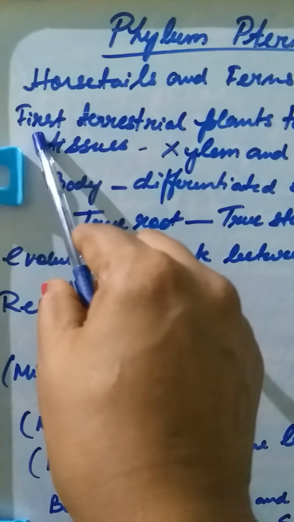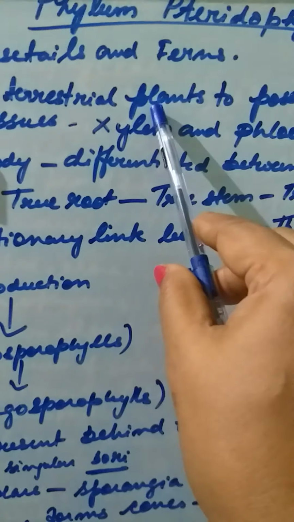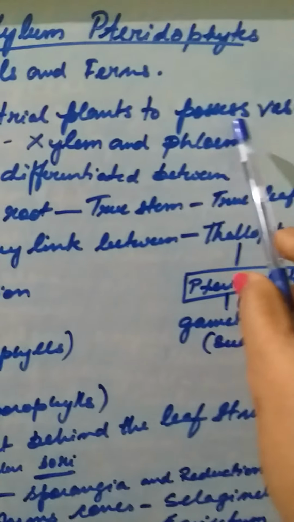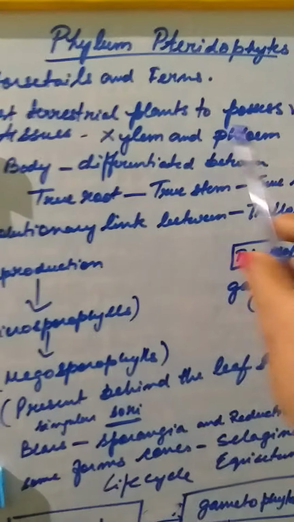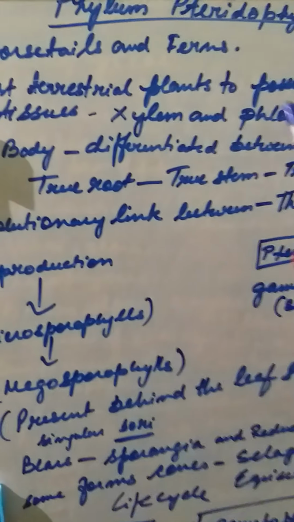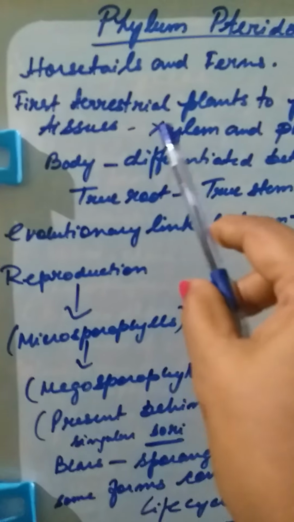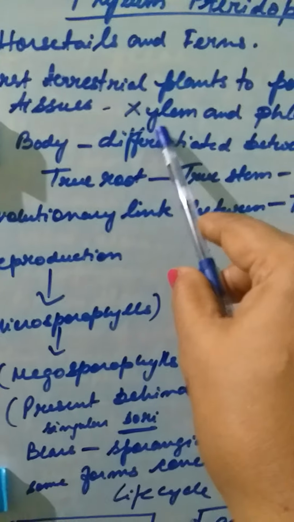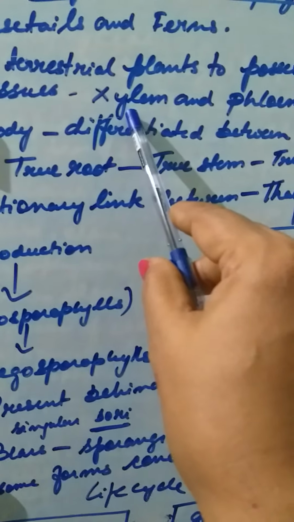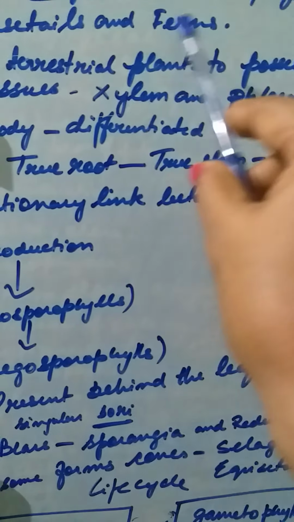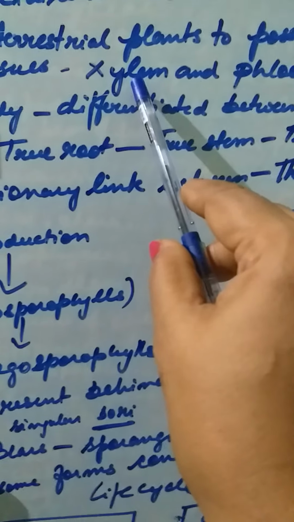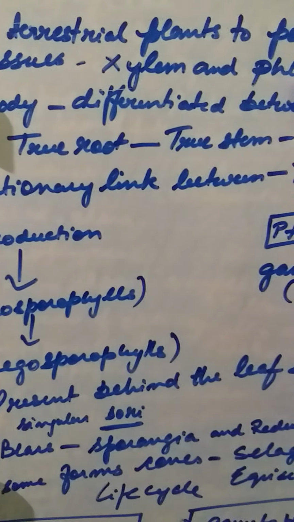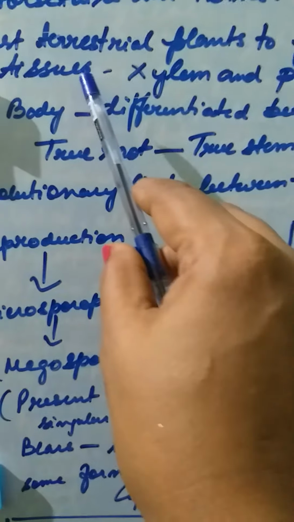They are the first terrestrial plants to possess vascular tissues, that means xylem and phloem. Now before the phylum Pteridophytes, we were dealing with bryophytes and algae, and they never had vascular tissue. So you see, it begins with a bacterial cell, and here evolution has come to a middle stage where gradually xylem and phloem, that means the vascular tissues, have developed.